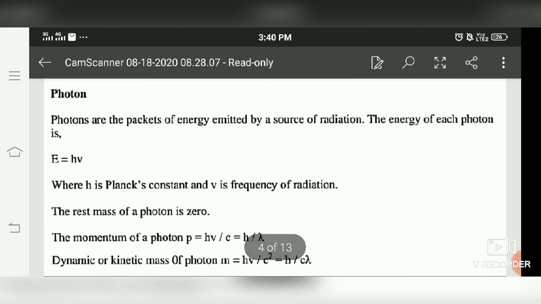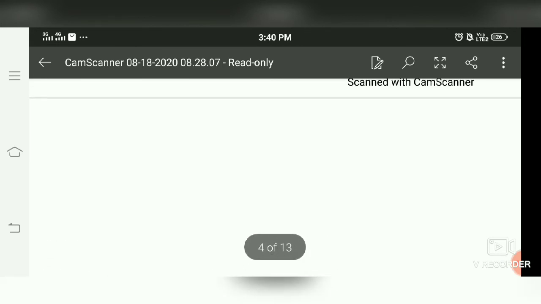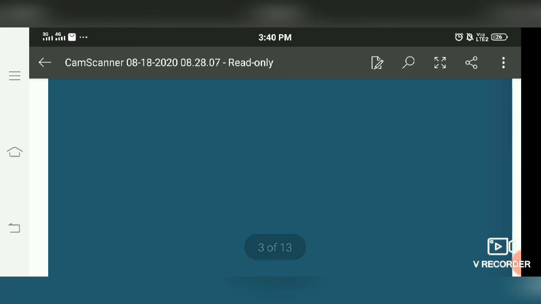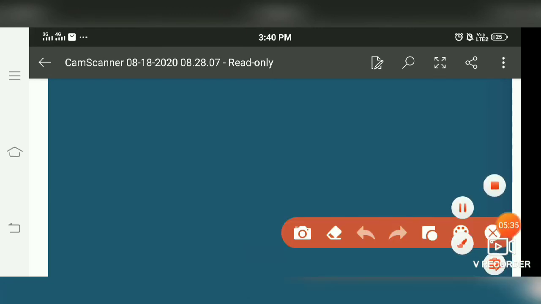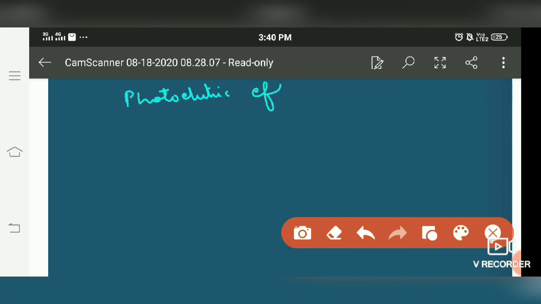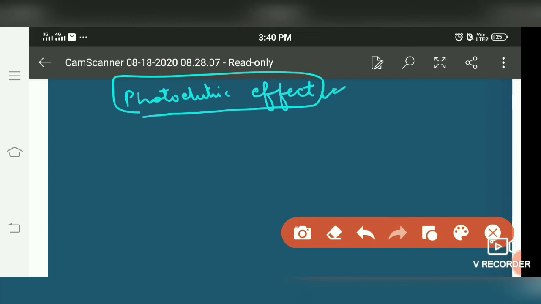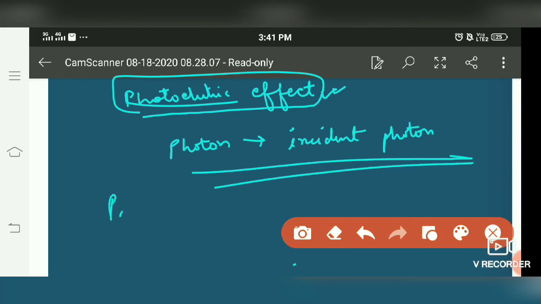Now start with the photon's properties. We have to consider just here the photoelectric effect. And now I think it's clear to you what photoelectric effect is, because I have discussed it enough above. So first we have to study about the photon, because photoelectric effect is possible only because of the incident photon. So let's study first of all the properties of photon.